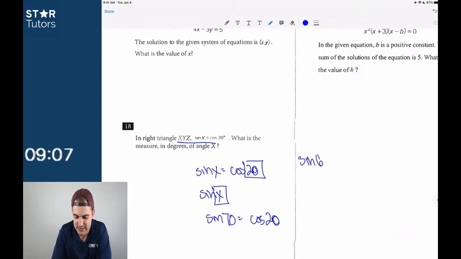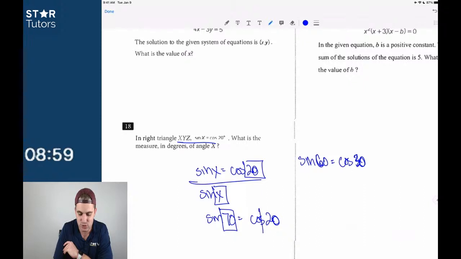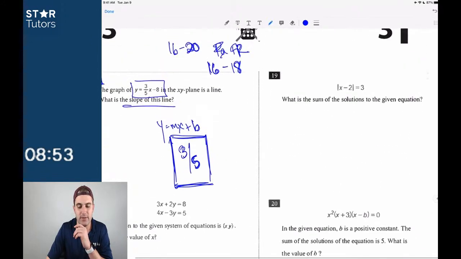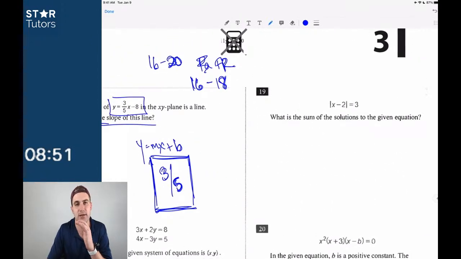The sine of 60 degrees in the unit circle is equal to the cosine of 30 degrees. All you have to do when you see sine and cosine like this is a very easy trig identity: those two values have to equal 90 degrees if you have sine equal cosine. The degree measures have to be complementary angles.